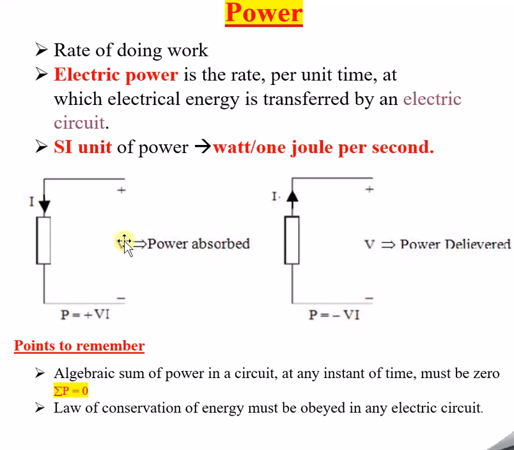Now I will tell you why this is power absorbed and why that is power delivered, or how to conclude whether the power is absorbed by the circuitry or delivered by the circuitry. Quickly, we will analyze. Based on the sign only, you can easily understand whether the power is absorbed in the circuitry or delivered by the circuitry. So P equals VI: is it positive or negative in the first circuitry? Positive. Positive means the power is absorbed.